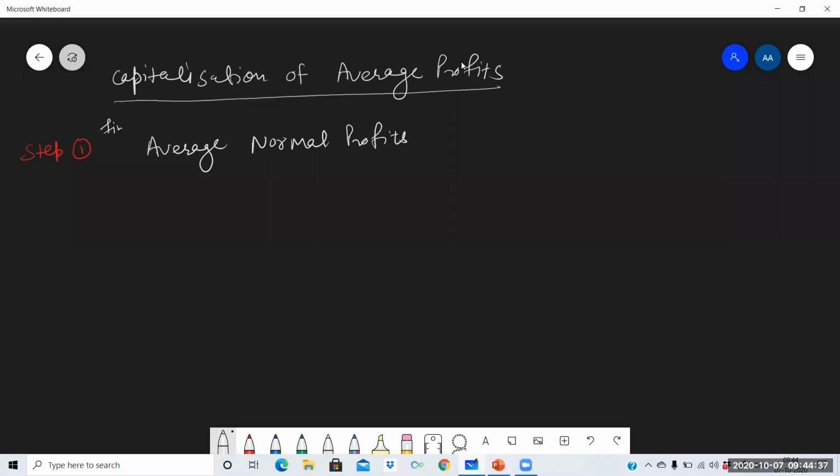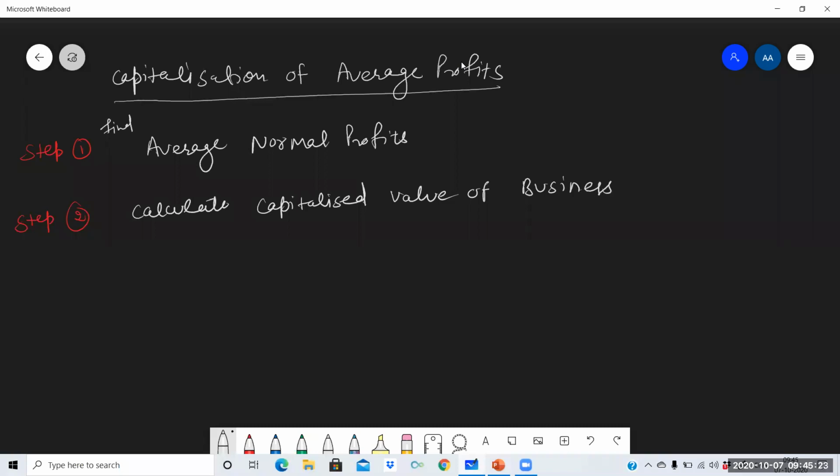Find average normal profits. Second step is step 2, which is new. Calculate capitalized value of the firm. Whenever you are going to capitalize something, then always the rate is reversed. There we were capitalizing the super profits. Here we are not capitalizing the average profits. We are finding out the capitalized value of business. This is the new step.